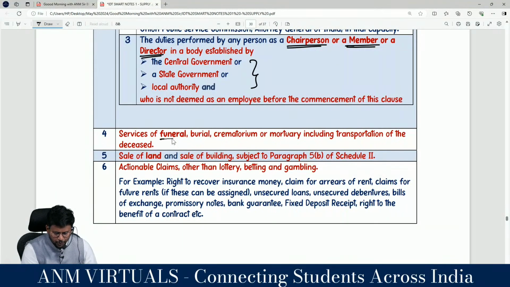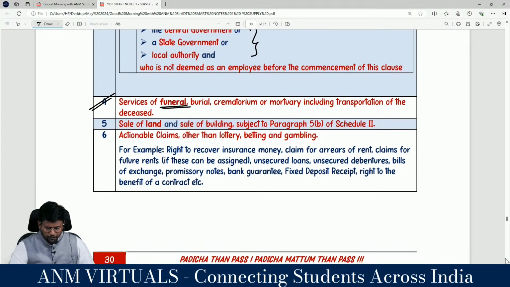Sir, services of funeral, burial, crematorium or mortuary including transportation of the deceased. Sale of land and sale of building, subject to Para 5(b) of Schedule 2. Sale of land is neither supply of goods nor services, but sale of building may become supply of service. That depends upon when you are paying the consideration. Yes, sir. If you are paying the consideration before getting the completion certificate or first occupation, whichever is earlier, then it is a supply of service. Otherwise it is neither supply of services nor supply of goods. It is outside the scope of GST.